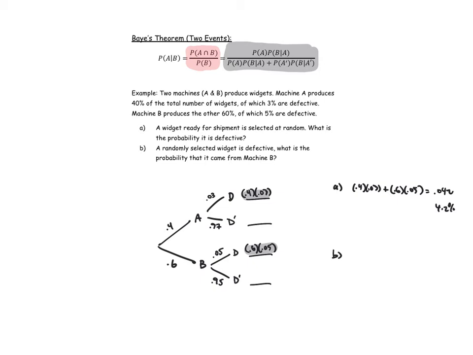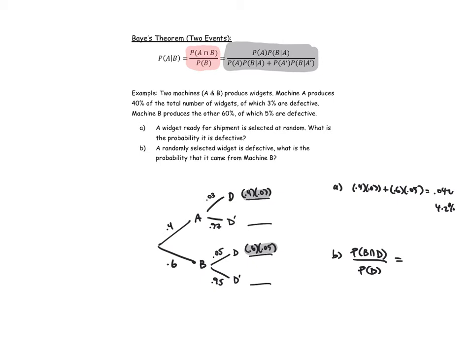Let's look at the second question. A randomly selected widget is defective. What is the probability that it came from machine B? So when we build this, what we want is, given that this is defective, what is the probability it came from B and is defective?